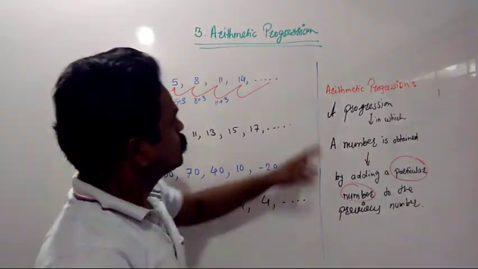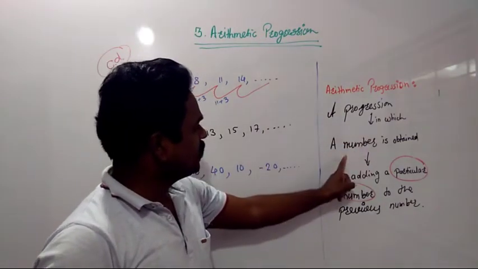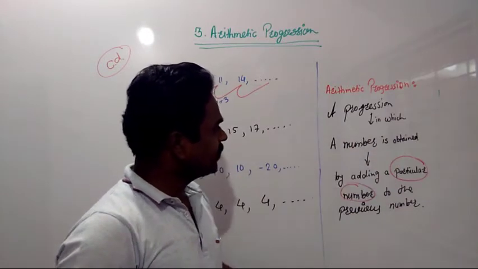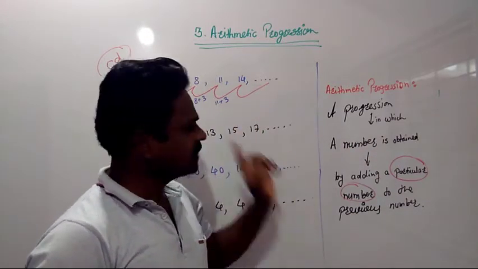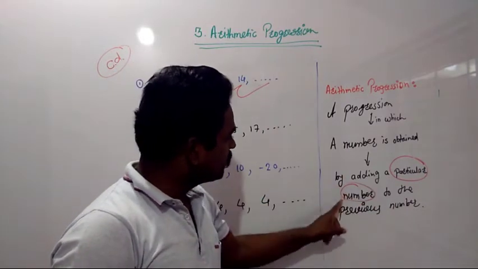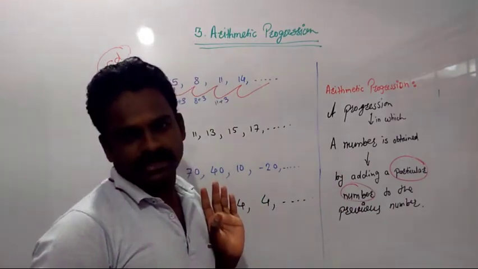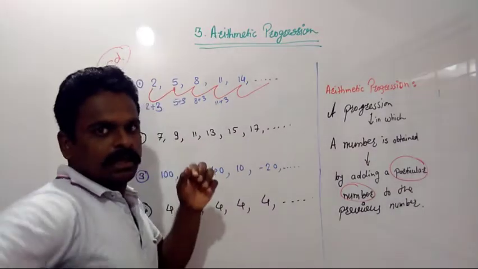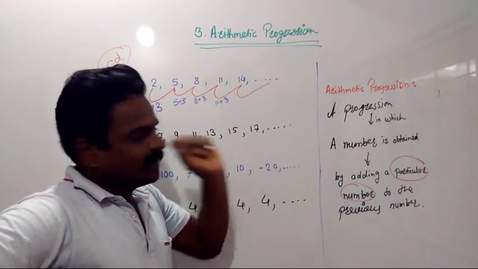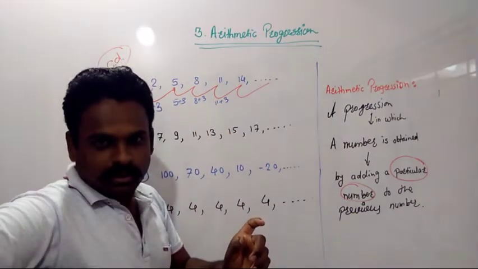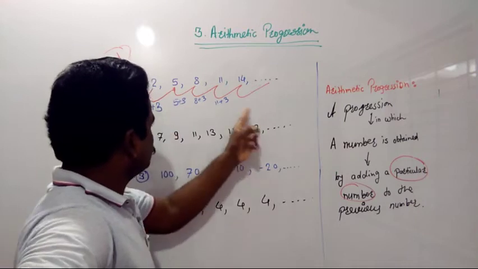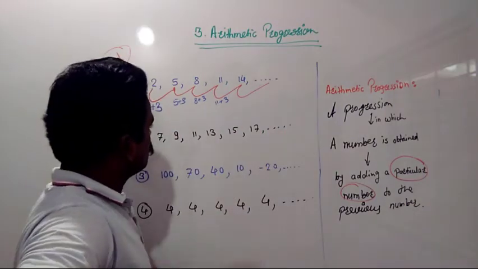So arithmetic progression is a progression in which any number is obtained by adding a particular number to the previous number. We add just that common difference to the last number and we get the next number. So that is the pattern and the definition of arithmetic progression.